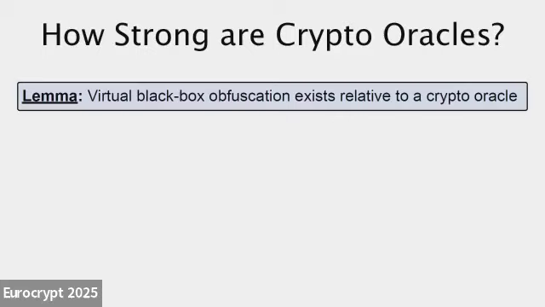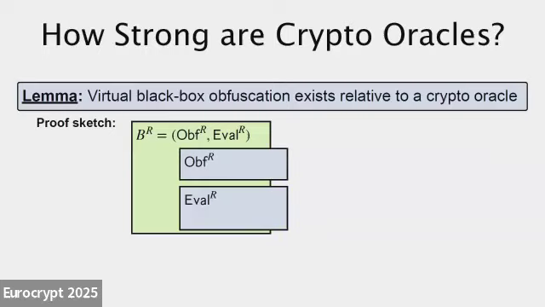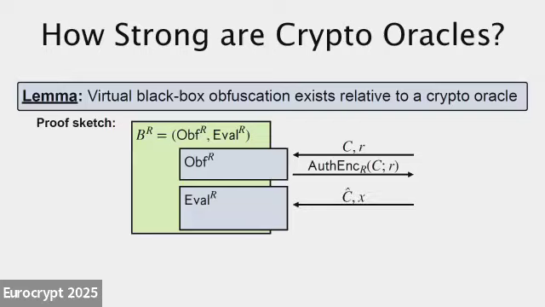So for instance, VBB obfuscation exists relative to a crypto oracle. The proof is very simple. We want something that has the interface of an obfuscator and an eval function. To do this, whenever the obfuscator gets a circuit and some randomness, it will use the random function as a key for an authenticated encryption scheme, and send back a ciphertext that encrypts that circuit.